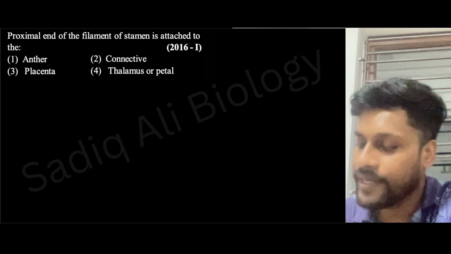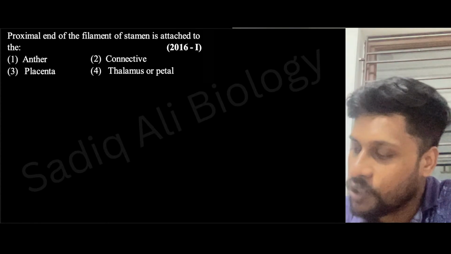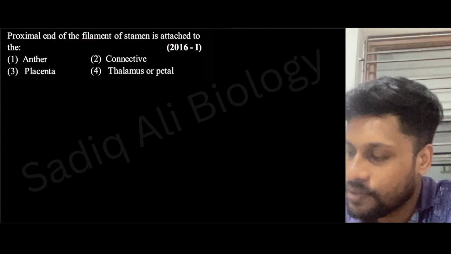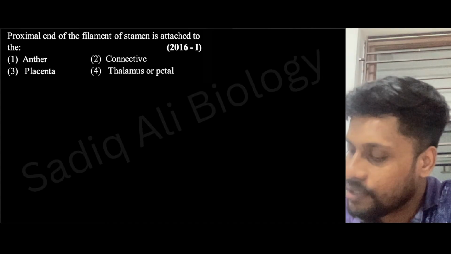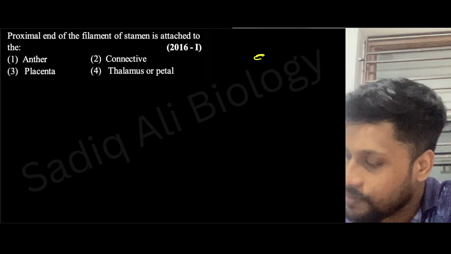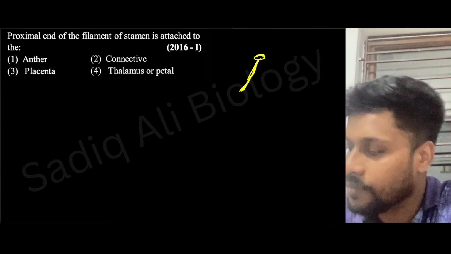Now, next one. The proximal end of filament of stamen is attached to. You know, when you take a stamen, which will be having an anther, which will be having a anther, filament.